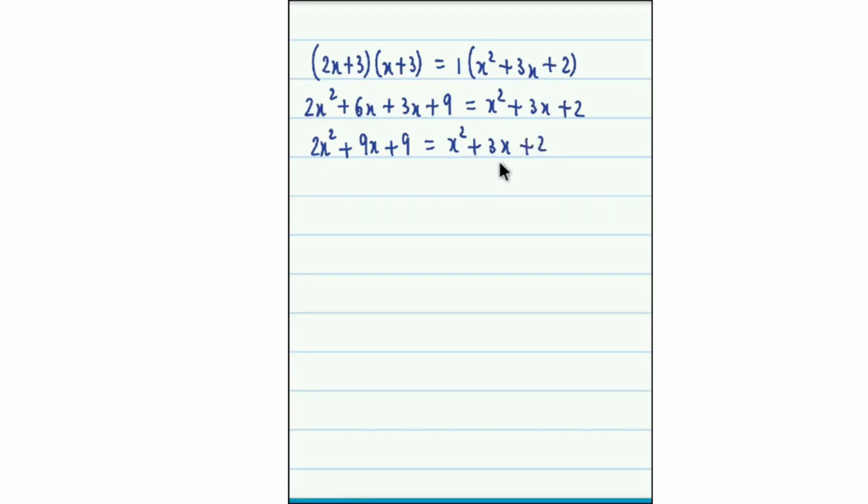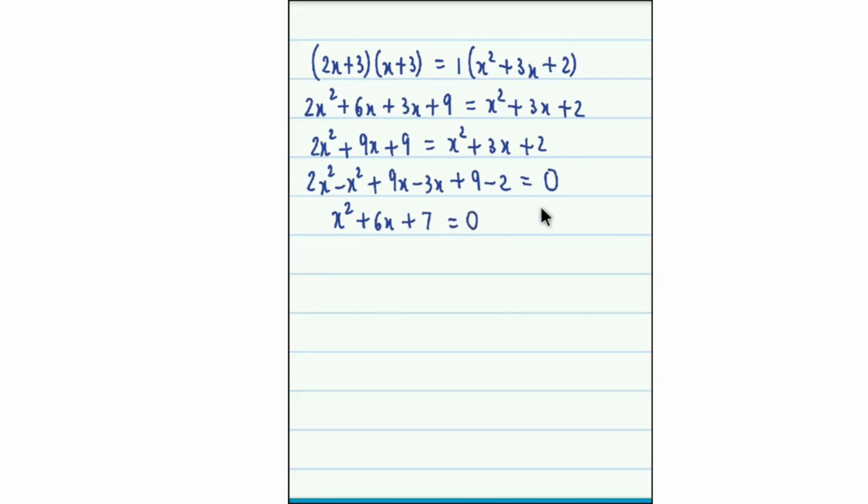Now we transfer all these terms onto the left hand side, and finally we get 2x square minus x square plus 9x minus 3x plus 9 minus 2 equal to 0. So finally we get the quadratic equation x square plus 6x plus 7 is equal to 0.